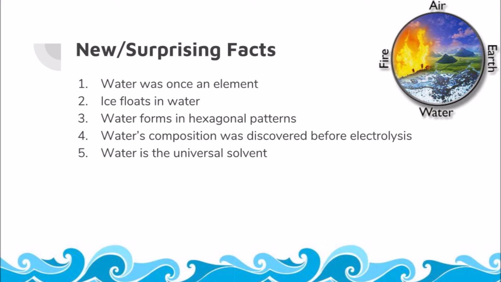Number 2 is that ice floats in water, and that's very rare because usually the solid form of a substance does not float in its liquid form, but water is actually at its densest in its liquid form, meaning that the ice will float because it is less dense. Number 3, water forms in hexagonal patterns when it forms with hydrogen bonds, which is why ice is hexagonal in nature.